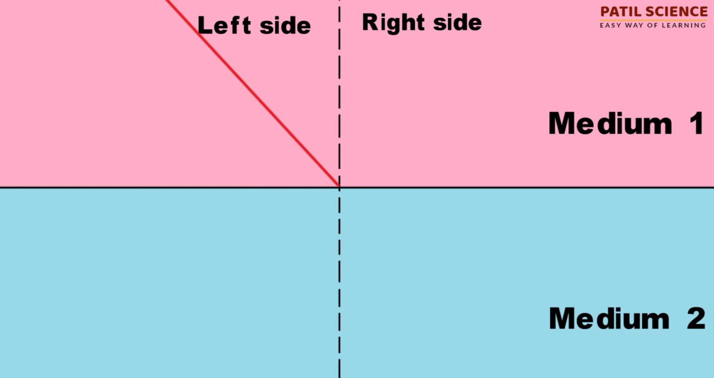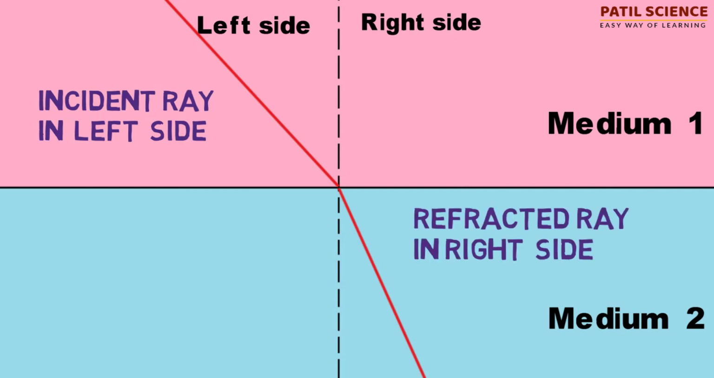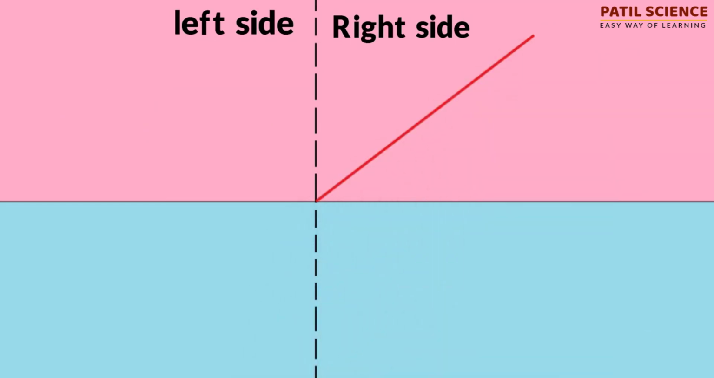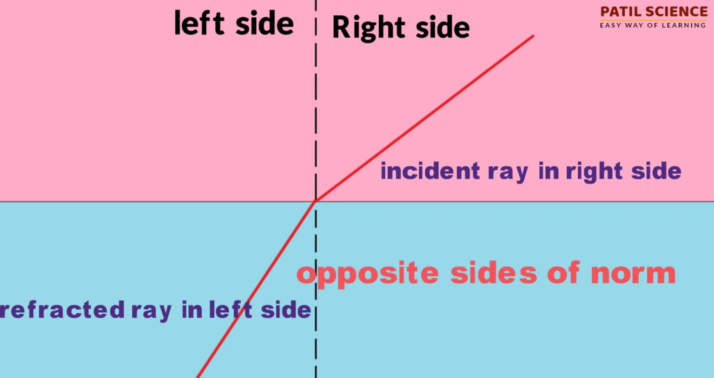If the incident ray is present on the left side of the normal, then the refracted ray is present on the right side of the normal. Whereas, if the incident ray is present on the right side of the normal, then the refracted ray is present on the left side of the normal. It means that both these rays are always present on opposite sides of the normal.